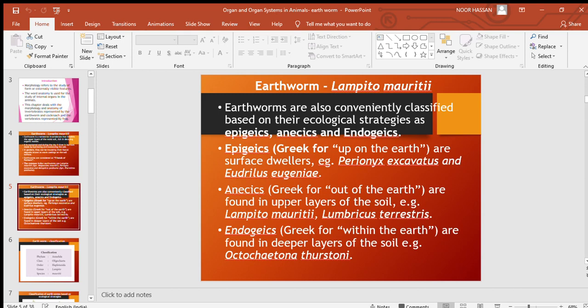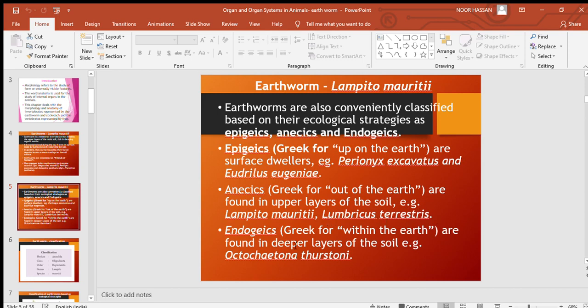And anecics, in Greek it refers to out of the earth. That is, they are found in upper layers of the soil. Epigeics refers to on the surface of the soil. Anecics refers to the upper layers of the soil, not out on the soil, but they are found in upper layers of the soil. Example, Lampito mauriti, Lumbricus terrestris.